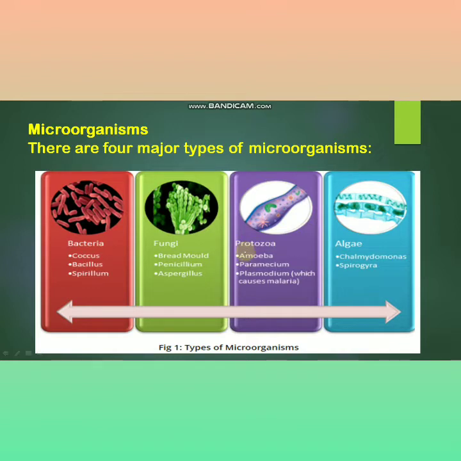Protozoa. Protozoa are amoeba, paramecium, plasmodium. These are examples of the protozoa. Algae. Algae are some of the organisms all of you have seen just near any pond or river. Examples of the algae are Chlamydomonas and Spirogyra. So these are some examples of microorganisms.